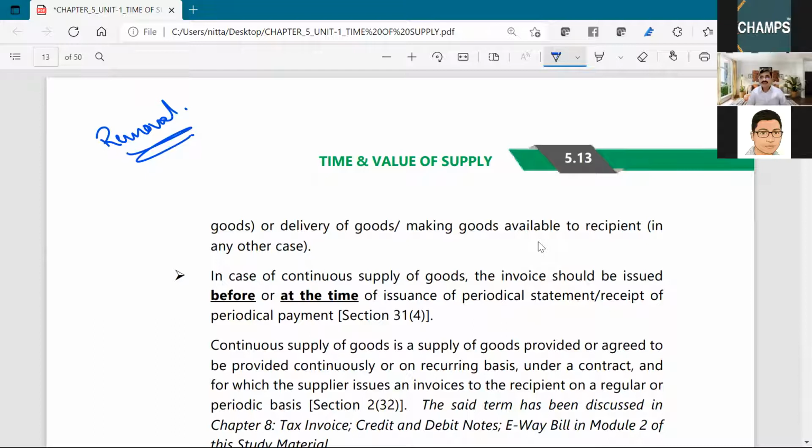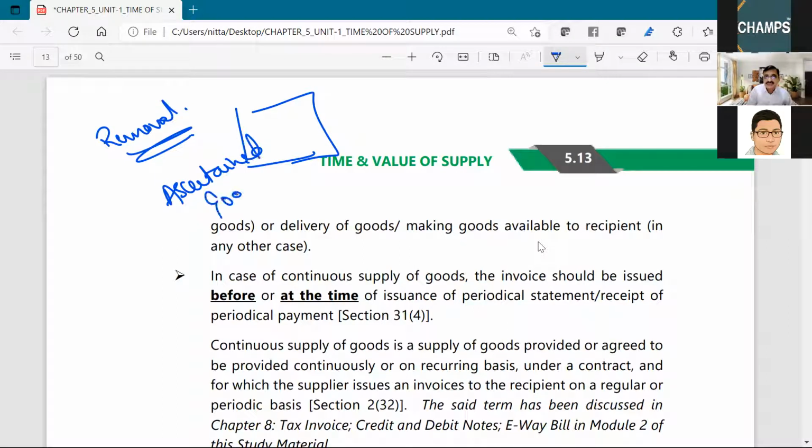What do you mean by the supply involves movement of goods? I sold goods to B of Hyderabad. Where are the goods? They are ascertained goods.